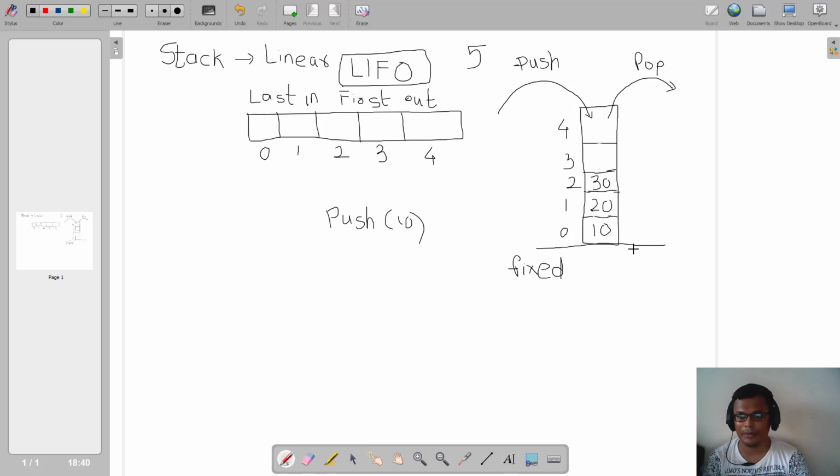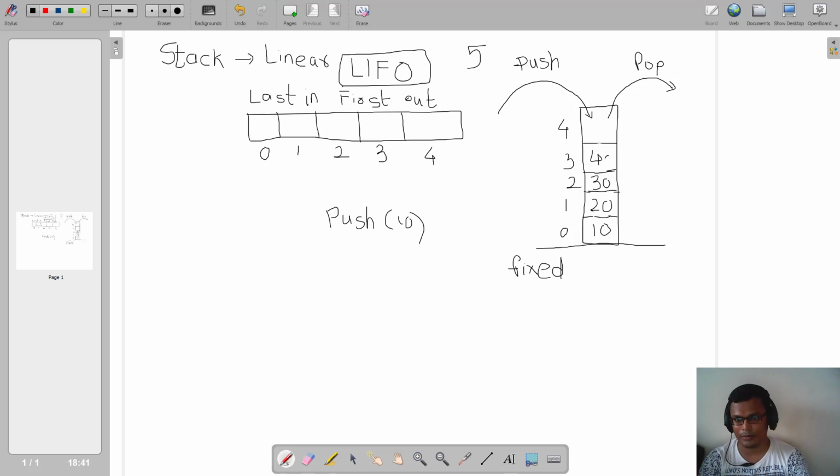The other end always remains fixed, and if I keep on pushing, the element which is getting pushed last will be getting removed first due to the nature of operations of push and pop. And that's why we call this particular data structure a LIFO data structure, that is last in, first out data structure. Now suppose if I keep on adding the elements, suppose again if I do a push, what will happen?